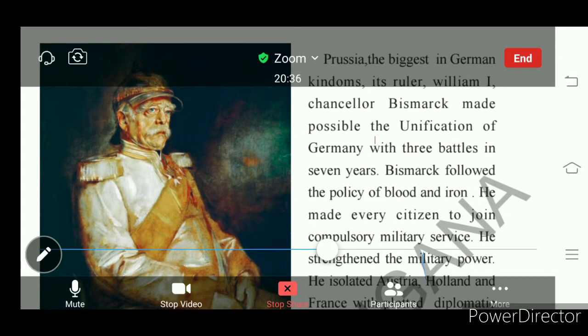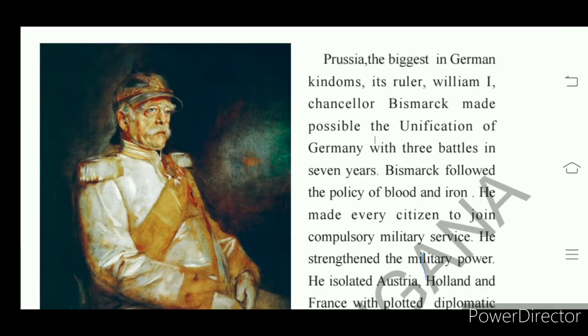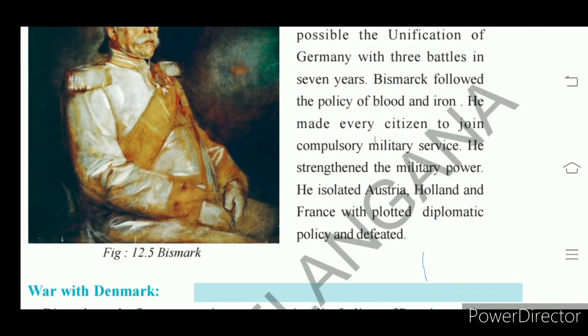This person, Bismarck, believed that every citizen has to undergo compulsory military service. That means every citizen should work in the army. That is called compulsory military service. In democratic countries it is not there. India is a democratic nation. People who are interested can join the military services. But during an emergency period, every citizen has to work for their nation to show patriotism. It is the responsibility of every citizen to save the nation in an emergency period.